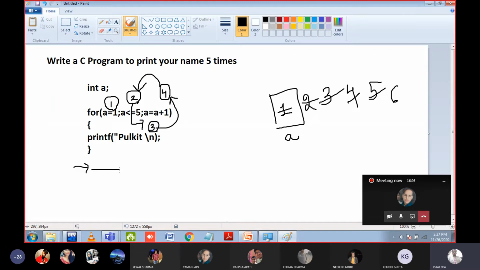Just remember the numbers. First number is start, second is stop. If stop is true, move inside the body, then go to update. Okay, sometimes what students do, after stop they directly move to update. No, don't do the question like this. Just remember the steps 1 2 3 4. And step number 1 is executed only one time. If anyone has doubt, they can ask, else I will give you a program.